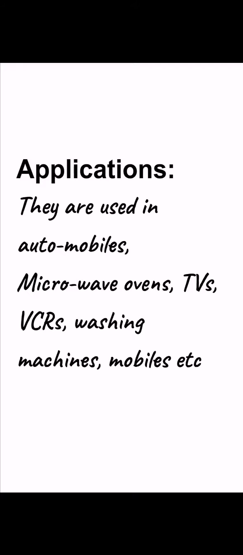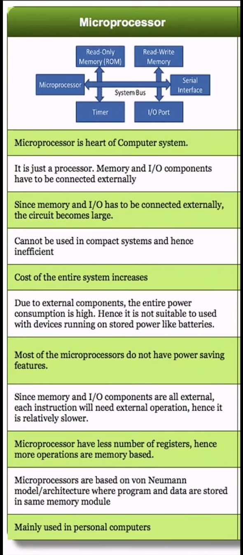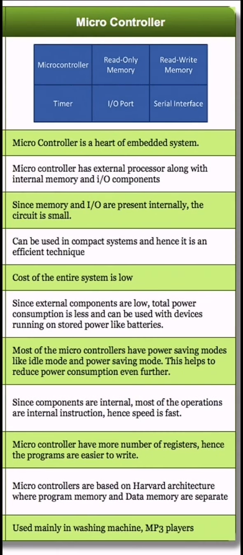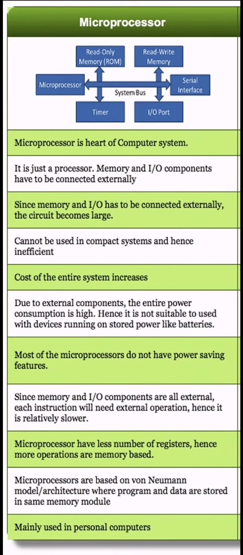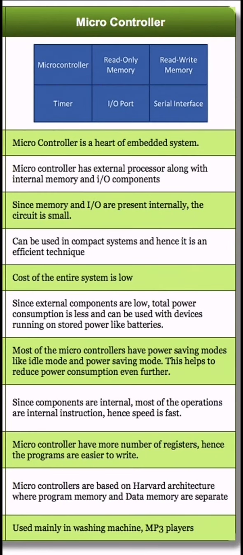Now our task is to compare microcontroller with microprocessor. The first difference is that the microprocessor is the heart of a computer system, while the microcontroller is the heart of an embedded system. Second, it is just a processor; memory and input output components have to be connected externally, while a microcontroller has a processor along with internal memory and input output components.